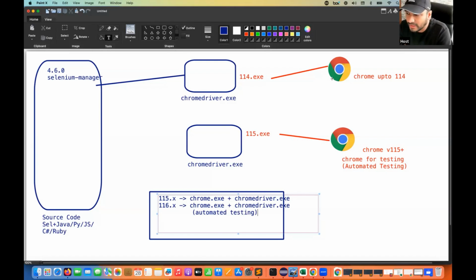It looks exactly like this, but it has one notification over here saying that it is designed only for automated testing. So this is called a dashboard, provided by the Chromium team, or you can say the Google team, not by Selenium. So I'll say this is my dashboard. Now I'll quickly show you how exactly this dashboard looks.